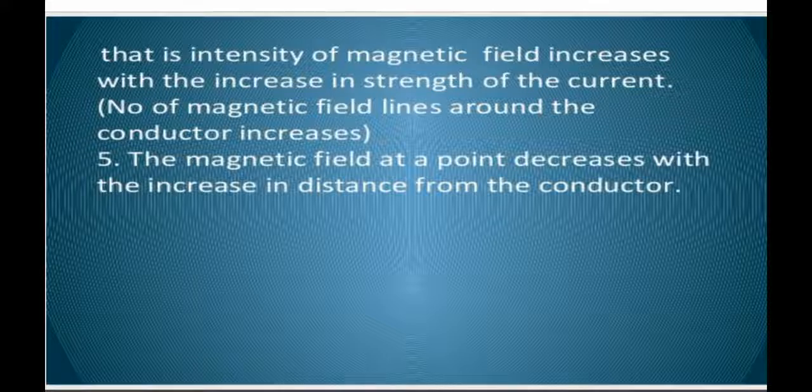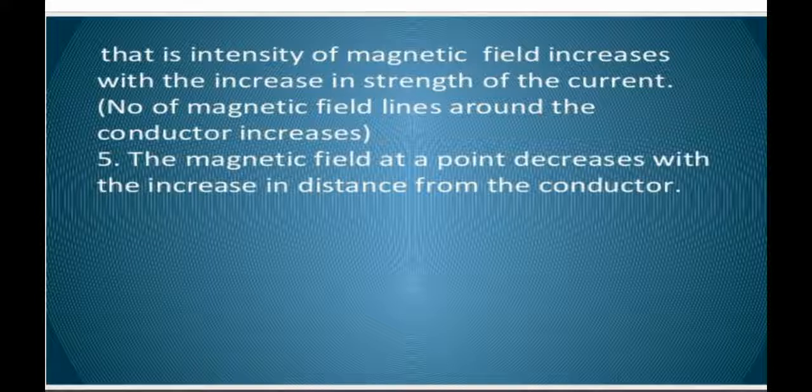The magnetic field at a point decreases with the increase in the distance from the conductor. Means as we move away from the conductor, the magnetic field decreases. As we go closer, it increases, and as we are moving away, it decreases.